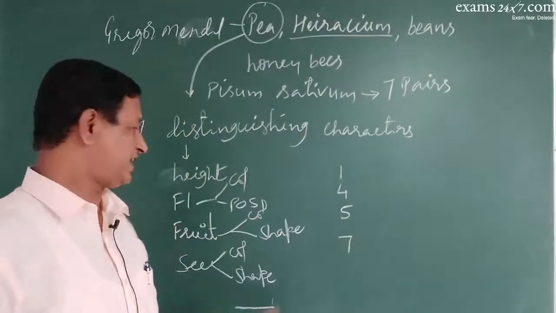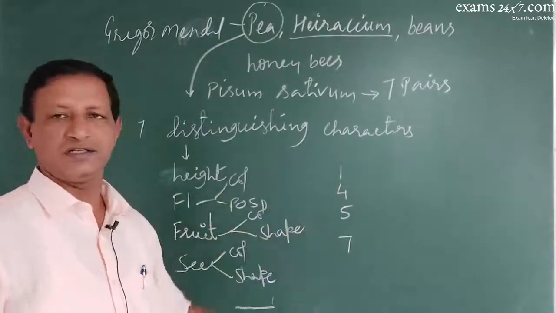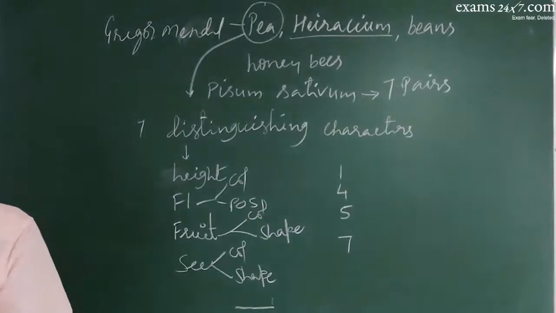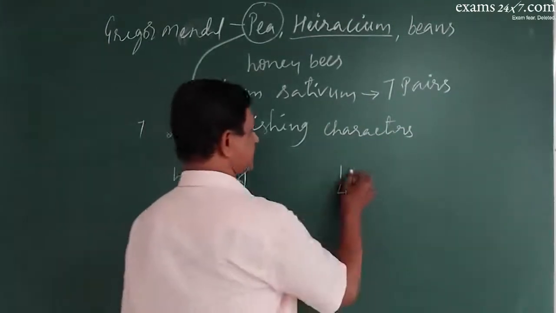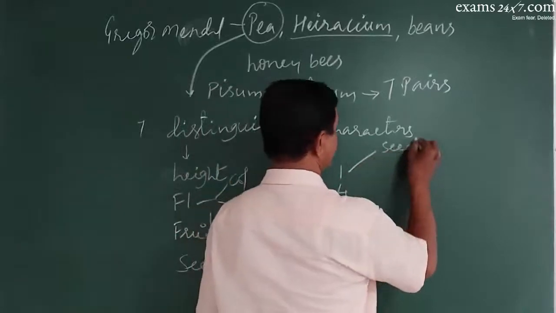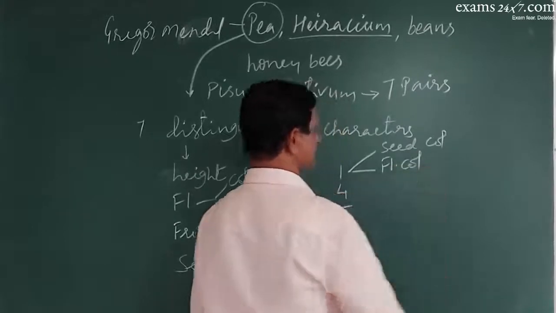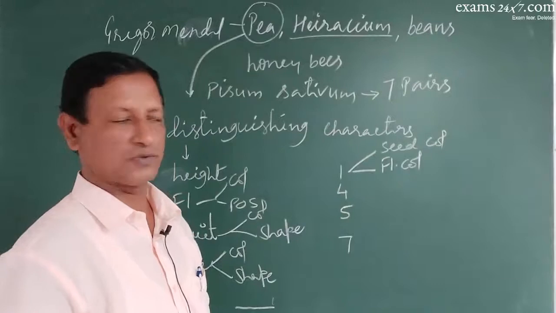So the genes for these 7 characters were distributed on these 4 chromosomes. Which are those? On the first chromosome, the genes for seed color and flower color were there.